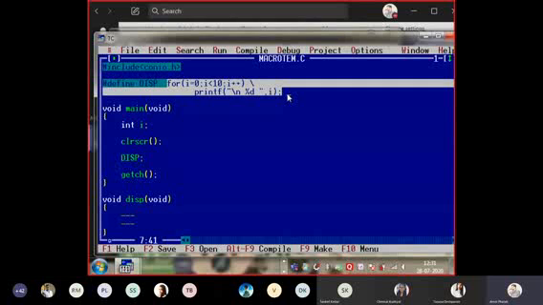Is it clear to everyone? If the size of the macro is large, do not use a macro; instead use a function, make it a function, don't make it a macro. I hope all of you are clear with this. Yes, sir.